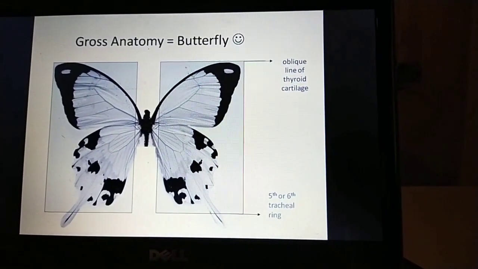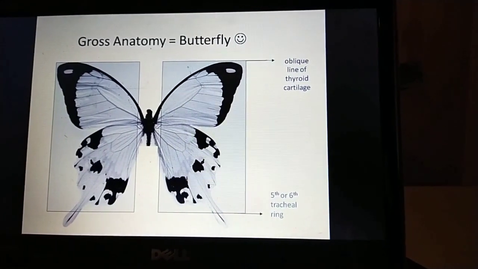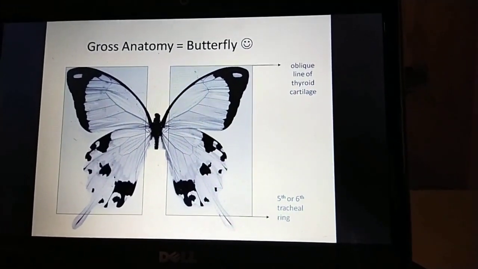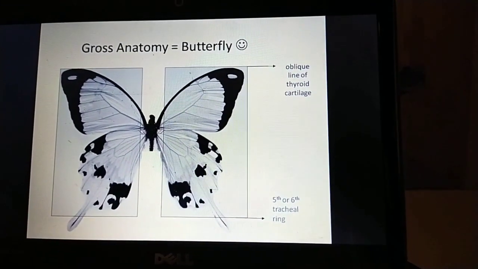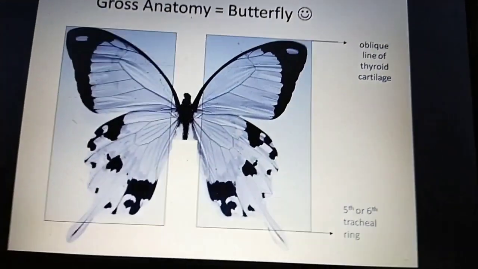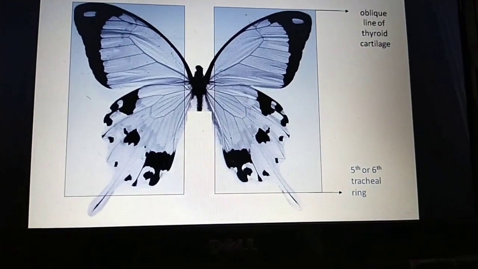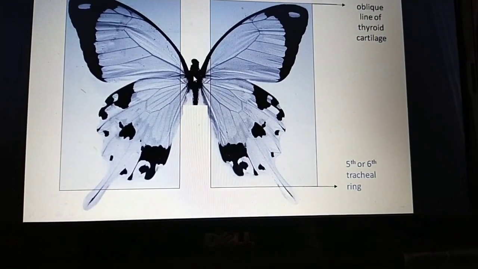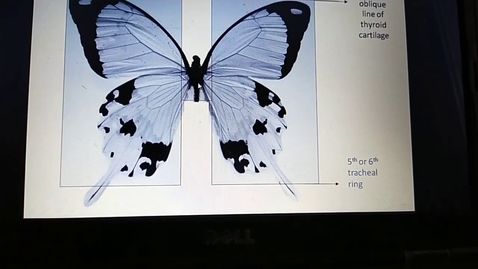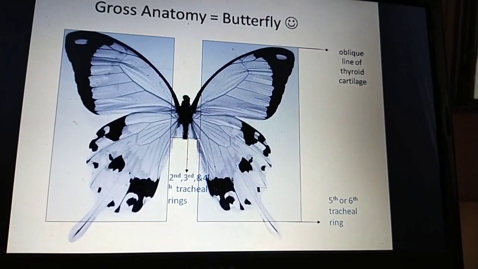Okay, and the part which covers the trachea, mainly the second to fourth tracheal rings, is called the isthmus. In the butterfly, the body and tail denote the isthmus of the thyroid gland.